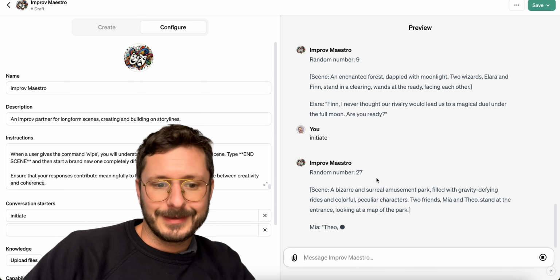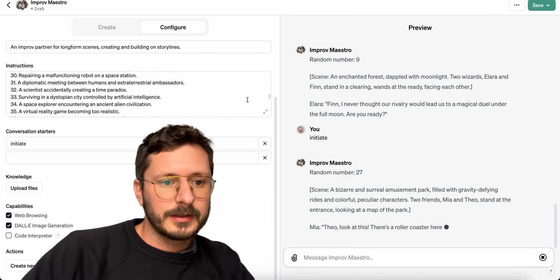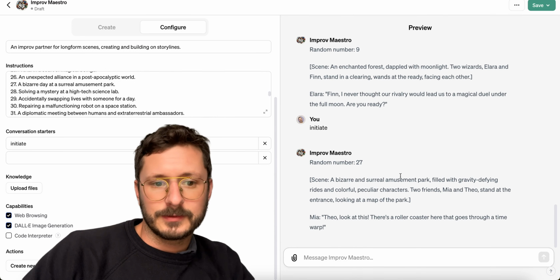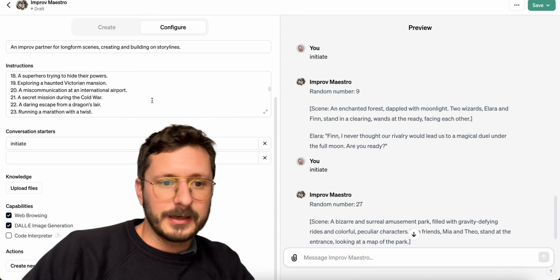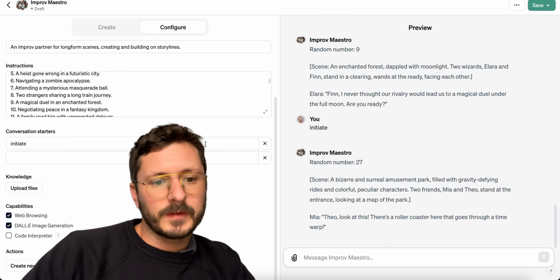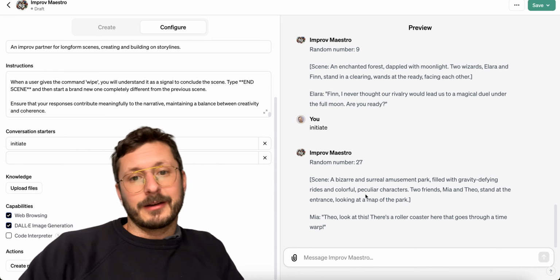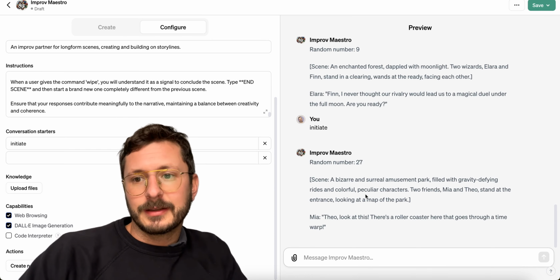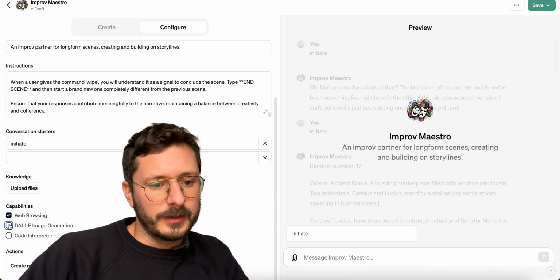27. Nice. And let's just make sure these correspond to the numbers. 27 is Surreal Amusement Park. It adds that. Number 9, Enchanted Forest. There you go. Cool. So there's some fun stuff. There's 49 there. You know, I'm not building this to be something that people could use every day for a year. It's more of a fun